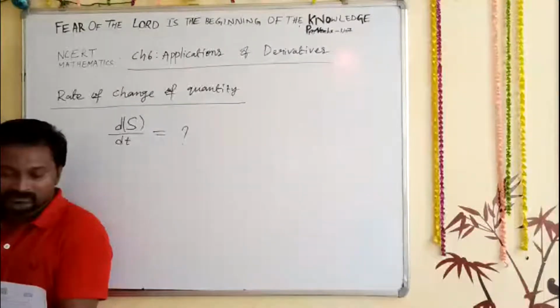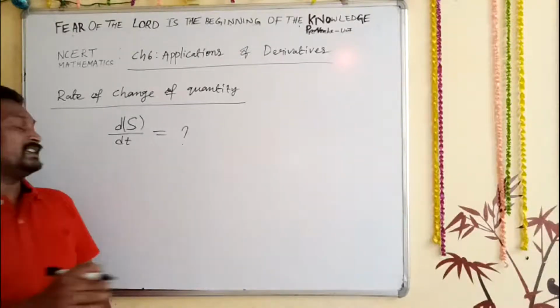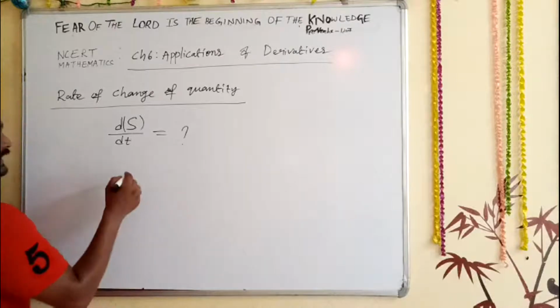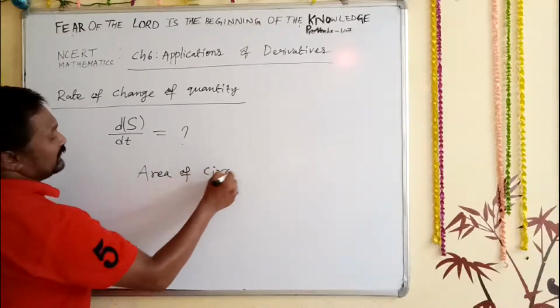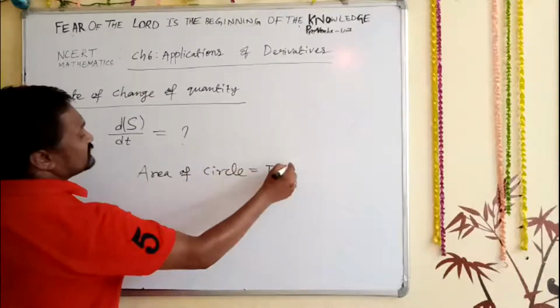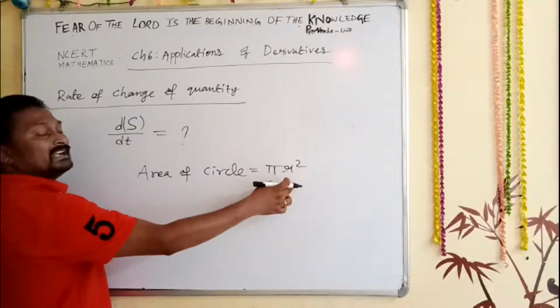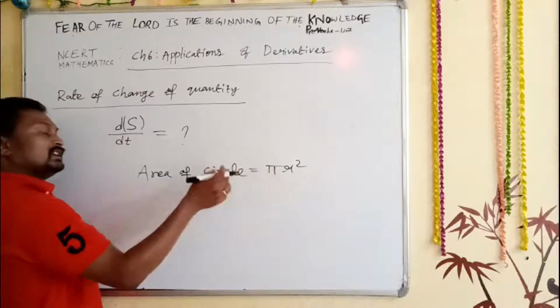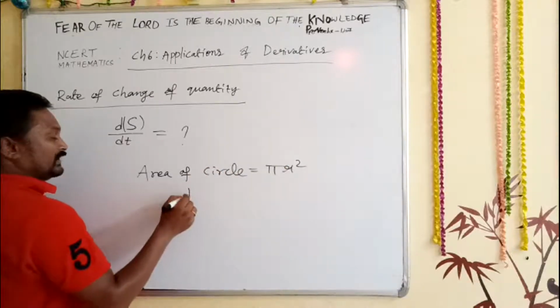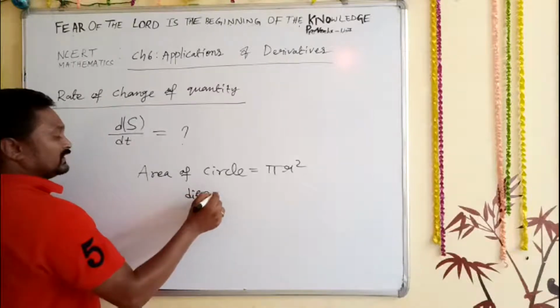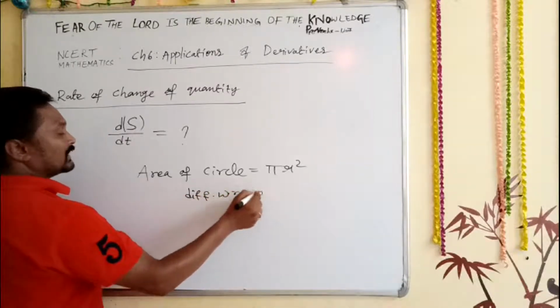For example, the area of a circle. You know that the area of a circle is pi r squared. We can do differentiation with respect to r.